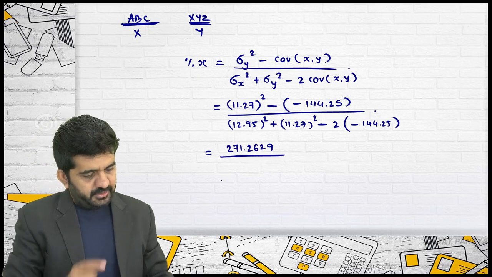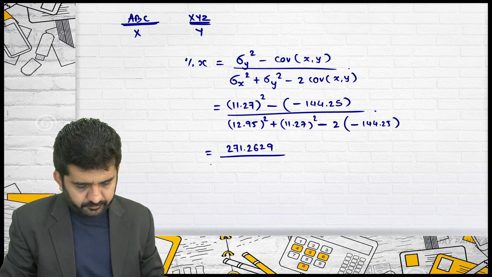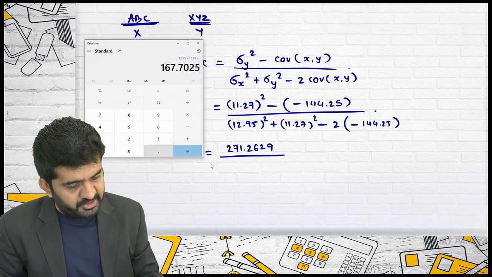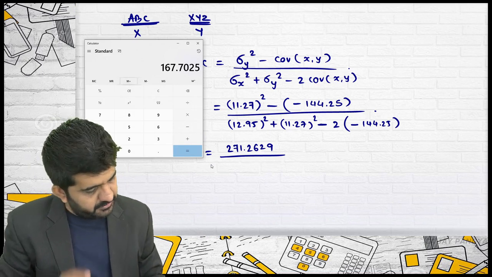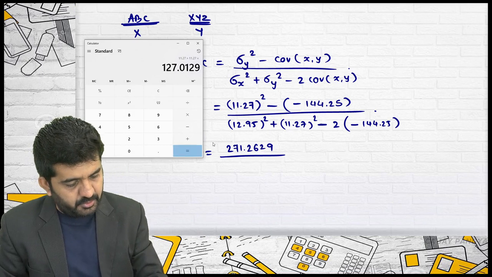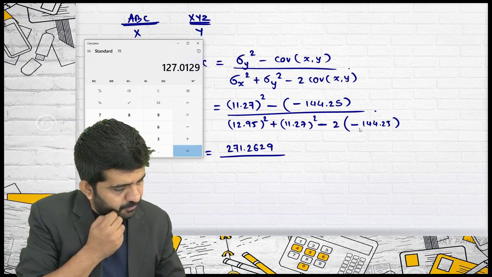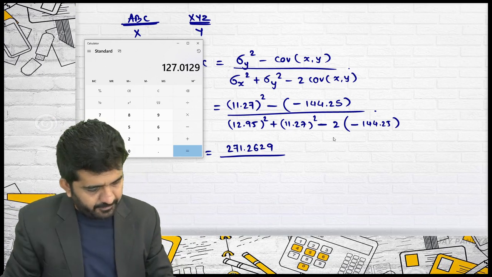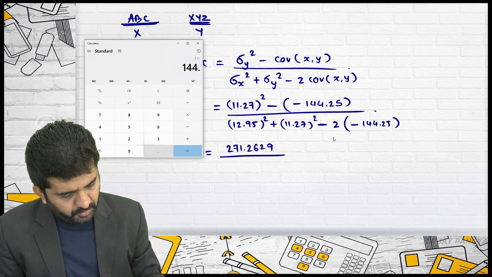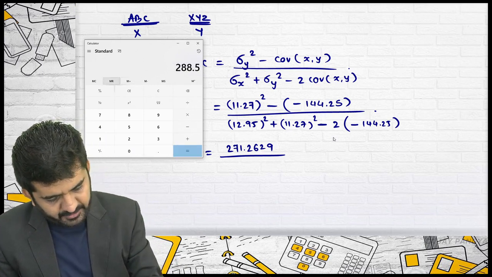Can I do this in the calculator? Yes. 12.95 squared, M plus. 11.27 squared, M plus. So both are in memory. This minus minus will be plus, so it is 2 multiplied by 144.25, M plus.